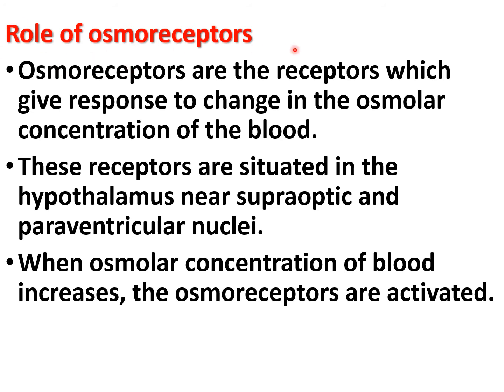Then role of osmoreceptor. Osmoreceptors are the receptors which respond to change in the osmolar concentration of the blood. These receptors are situated in the hypothalamus near the supraoptic and paraventricular nuclei. When the osmolar concentration of the blood increases and extracellular fluid volume decreases, the osmoreceptors are activated.